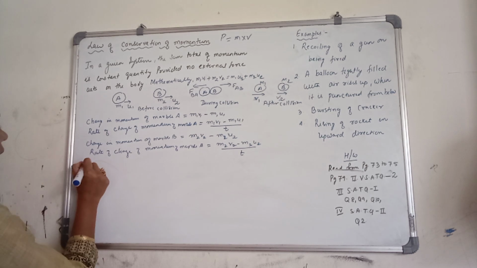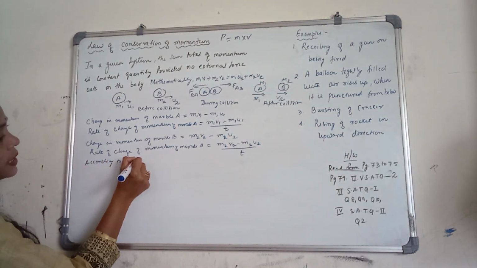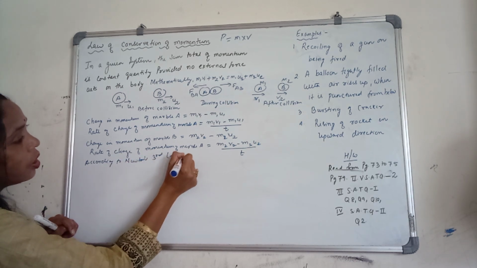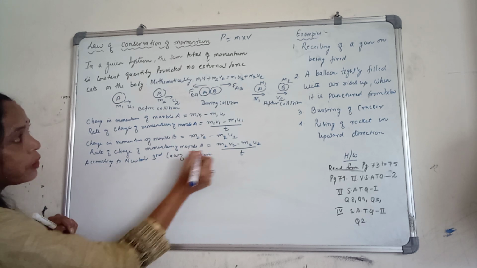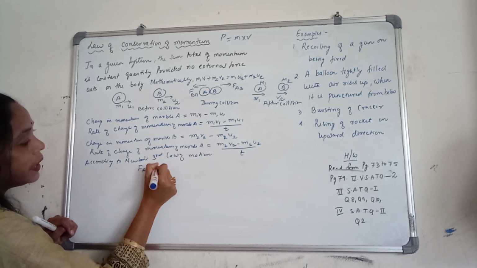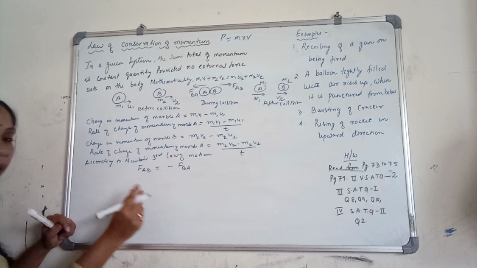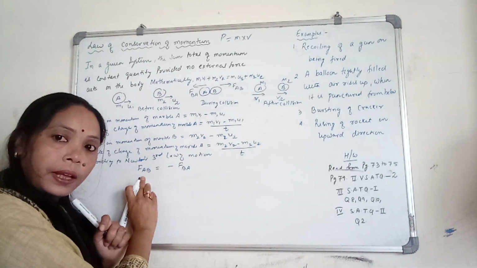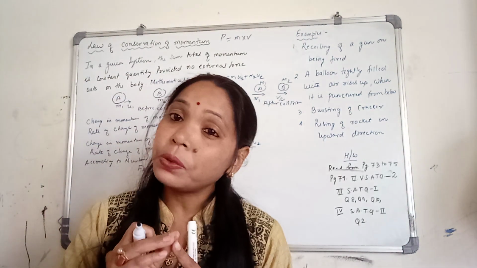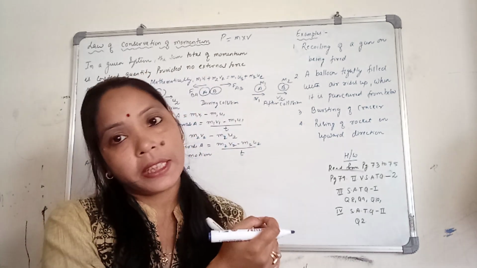So let's write according to Newton's third law of motion. Force acting on A due to B is equal to minus the force acting on B due to A. Here I am writing A due to B and B due to A, but if you want to write only FA equal to minus FB, that is also correct.